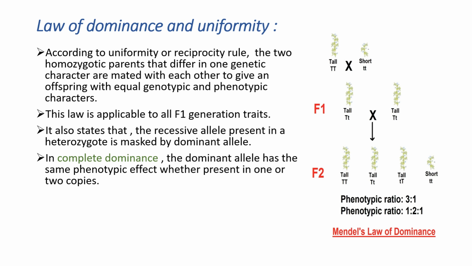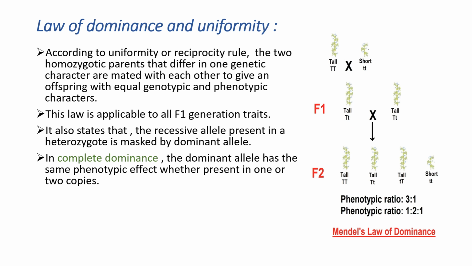By this he explained that the dominant allele from one parent masks the action of the recessive allele from the other parent. That's why it is known as the law of dominance or uniformity, because they appear uniform, and it is applicable to the F1 generation traits.